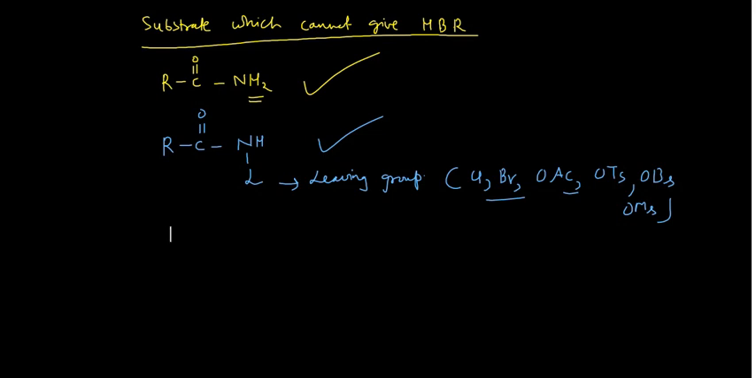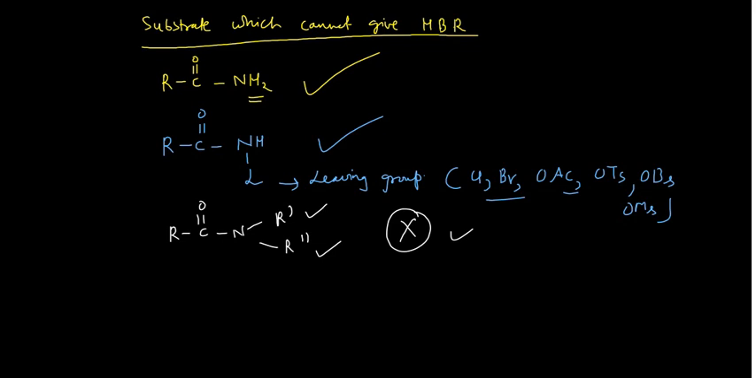Say you are having R C double bond O, and then you are having this nitrogen, and this nitrogen is having two alkyl groups, right? So these two alkyl groups are not hydrogen, they are not having the acidic hydrogen, so that means the abstraction would not occur. So this will not give you your Hofmann bromamide reaction. There is no possibility, because no acidic hydrogen, no leaving group is present here in that case.